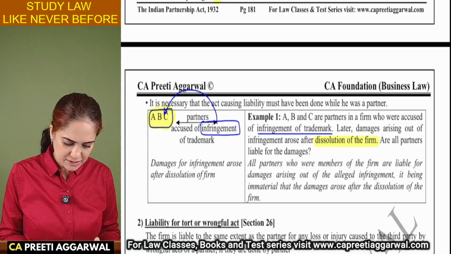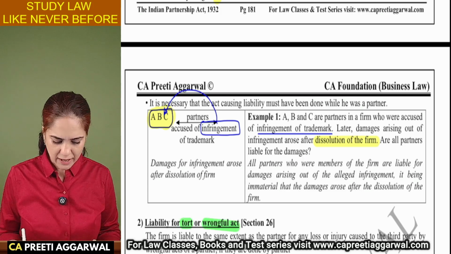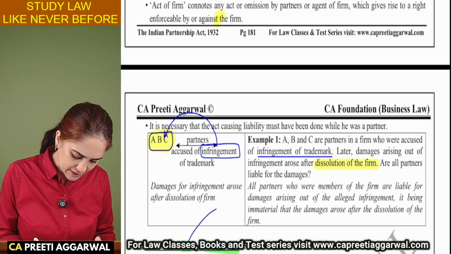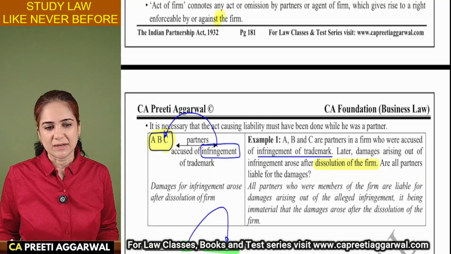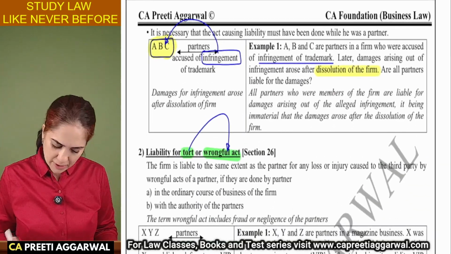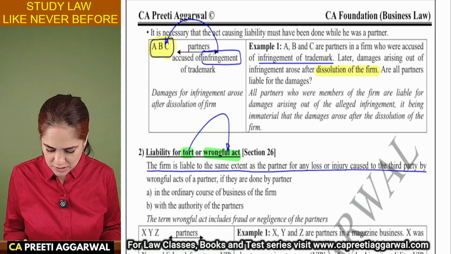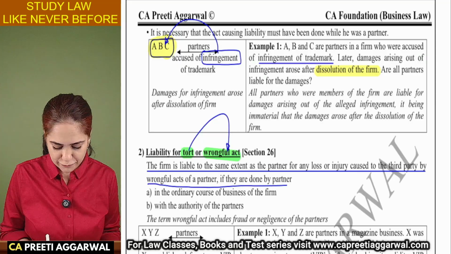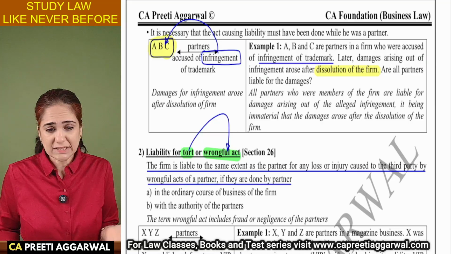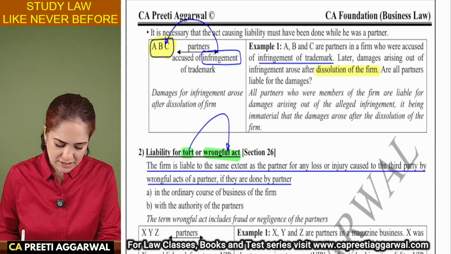Then we have responsibility for tort or wrongful act. The meaning of tort is wrongful act. So the firm is liable to the same extent as that of the partner for any loss or injury caused to the third party by the wrongful act of the partner. It is as if the act was done by the partner himself. Now, what does it mean?